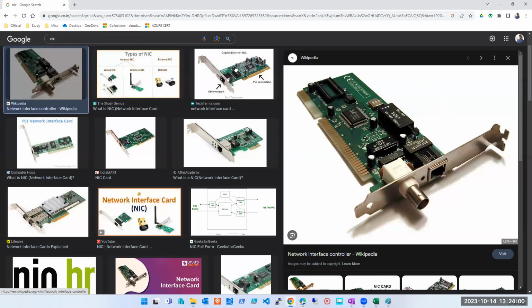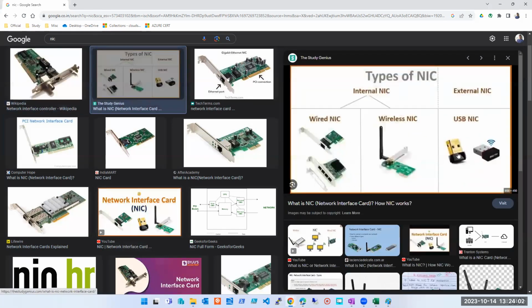Internet connectivity used to happen this way earlier. Or it could be wireless also. It's not necessary that you plug in any cable. The component which allows you to get the IP address, that is your NIC. It could be a wired NIC. It could be a wireless NIC. It could be a USB NIC. It could be an external NIC, internal NIC, anything. We don't have to worry about it. This is extremely OS level detail. But what we need to understand is what a NIC is. Is it clear? Anyone else has any doubt? Yes. Thank you.